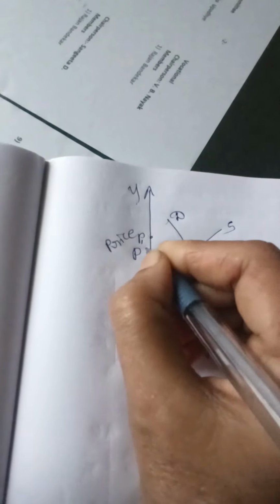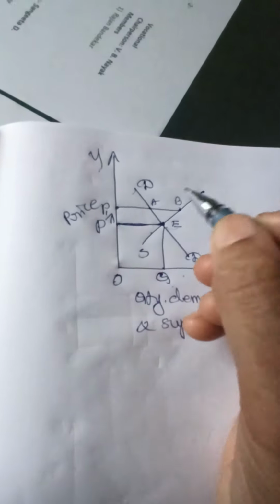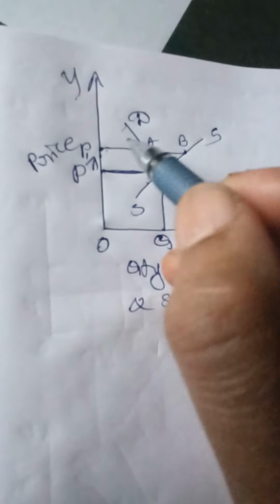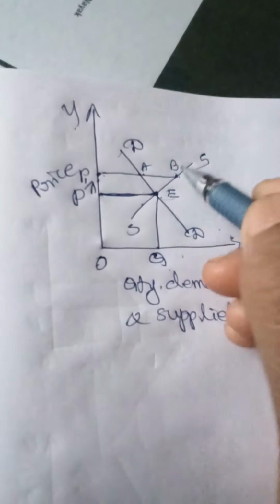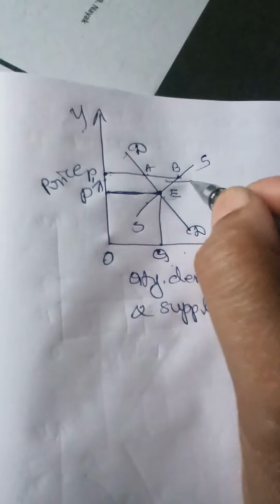Now assume that the price of the product is OP1, more than the equilibrium price. Mark it here where it touches: that is point A, and here it is point B. So when the price of the product is more than the equilibrium price, demand is P1A and supply is P1B. So the supply is more and demand is less, and this gap is called excess supply.